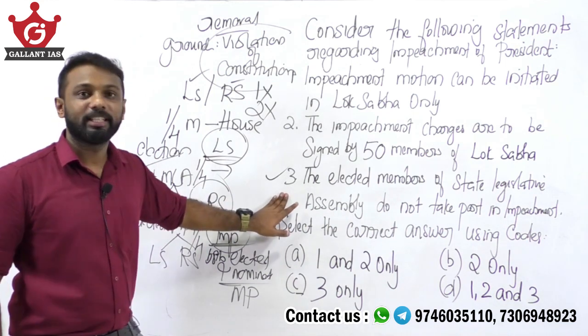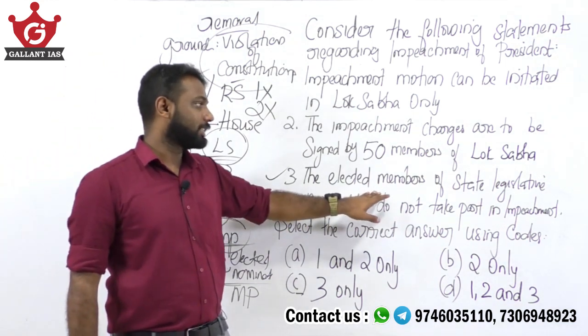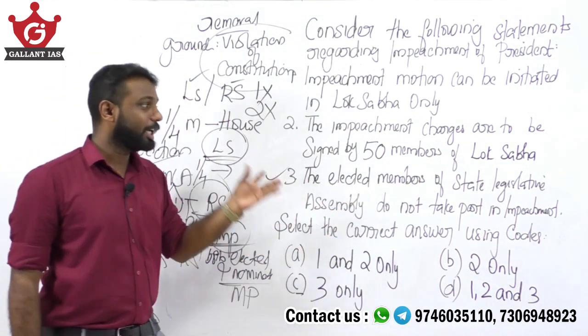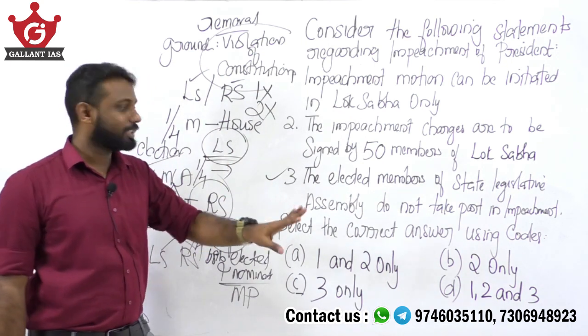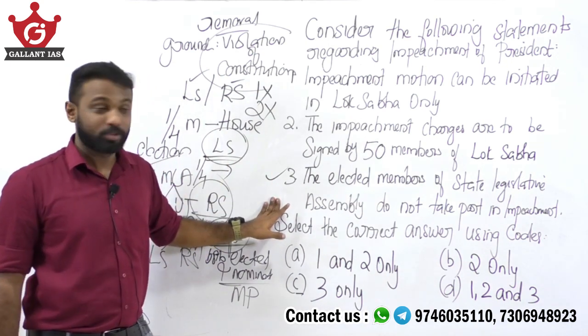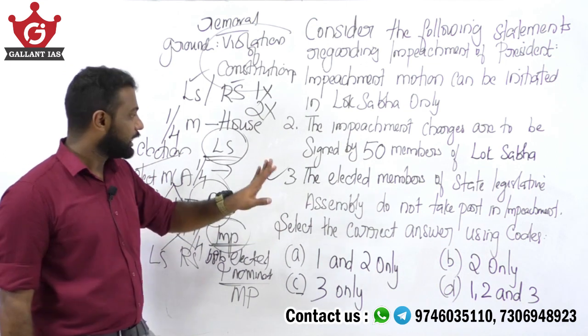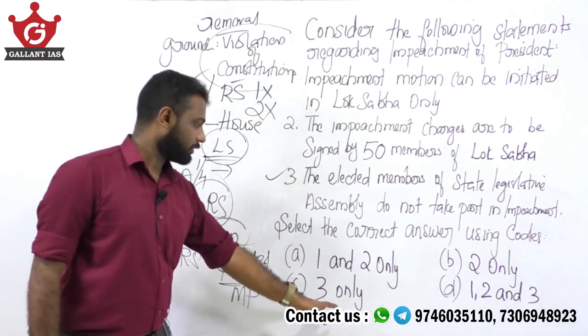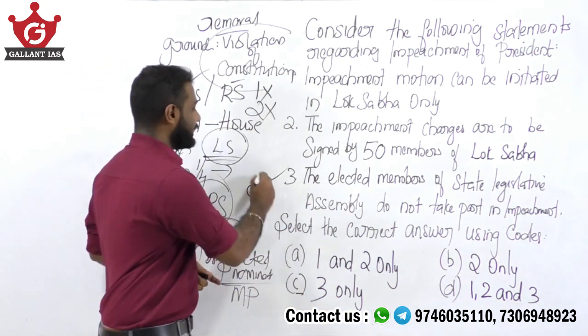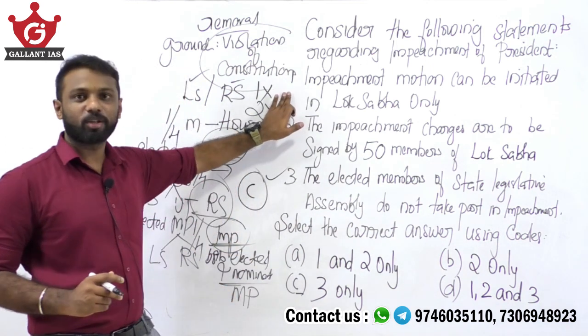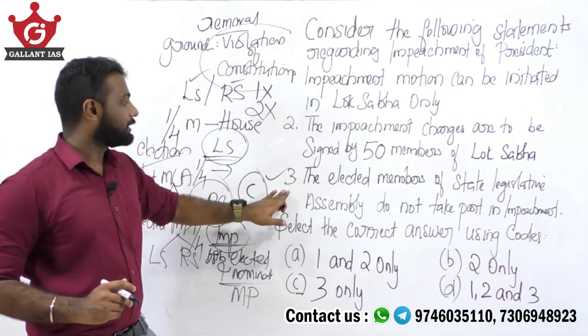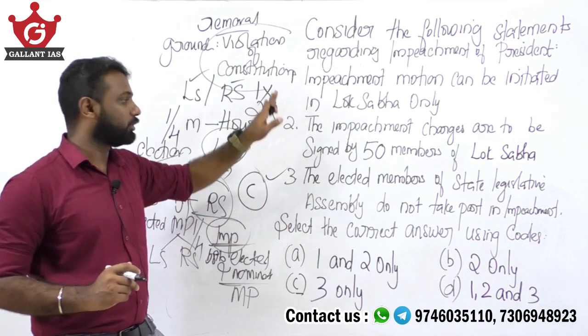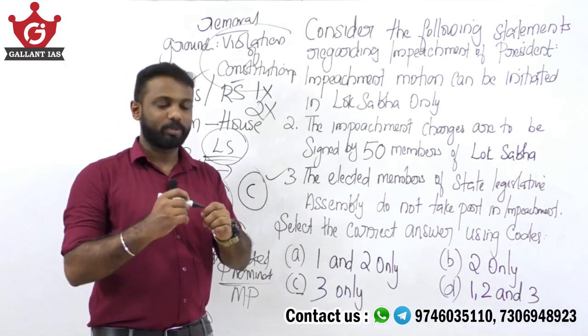Okay, so statement 3 is right. Why? Because it says that elected members of State Legislative Assembly do not take part in the impeachment process. Sorry, that statement is right here. Okay. So our answer becomes 3 only, that is C is our answer. Why? Because statement 1 is wrong, statement 2 is wrong, and 3 is the only statement right to this question. So our answer becomes option C.